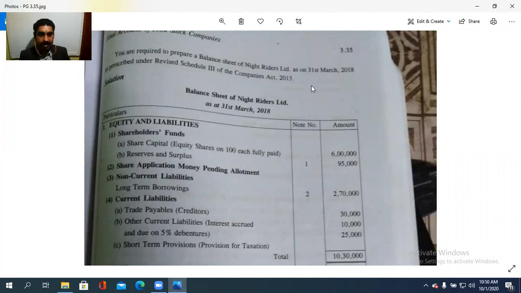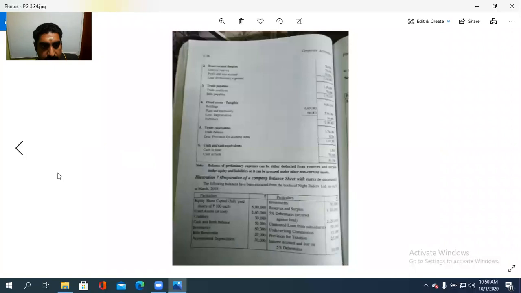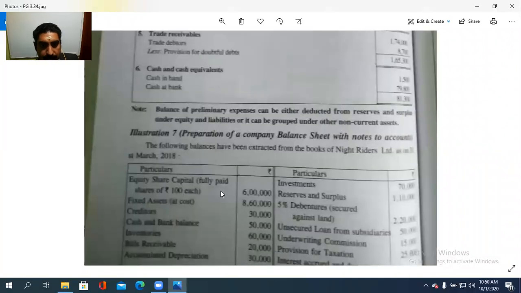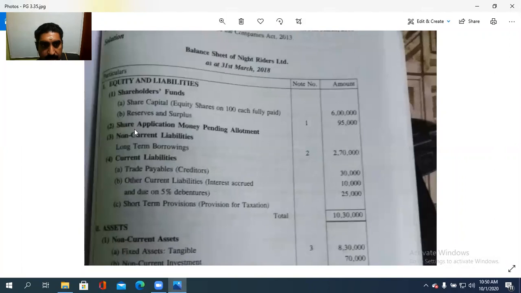Shareholders' funds: the share capital, equity shares of 100 each fully paid, 6 lakh, is already given in the question. Equity share capital, 6 lakh. Then C. Reserves and surplus, that is the first thing with the notes to accounts.